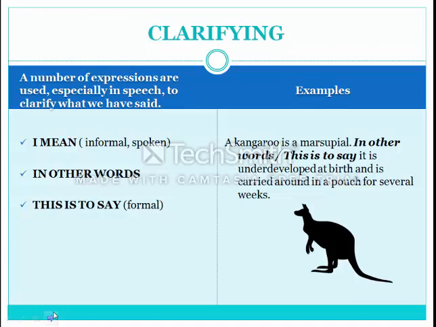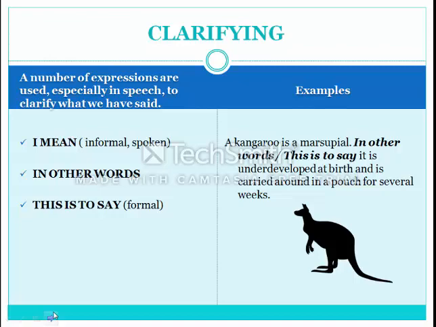Okay. Linking words can also be used to clarify something, to make something more clear. A number of expressions are used, especially in speech, to clarify what we have said. So pay attention. These linking words are mostly used in informal or spoken discourse. And the first one is the most prominent one. I mean, in other words, or this is to say. This is to say is slightly more formal.